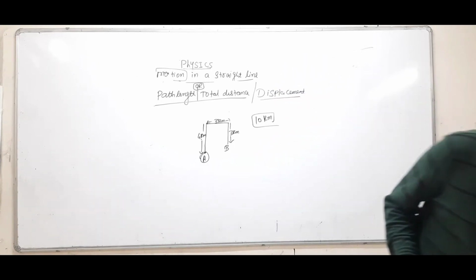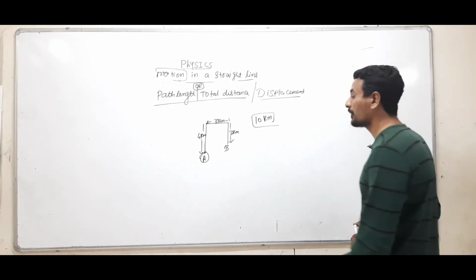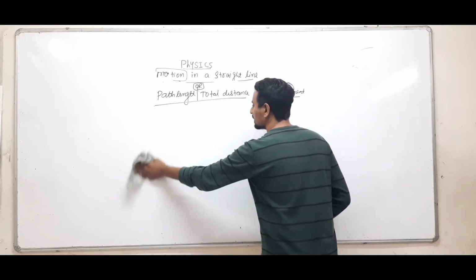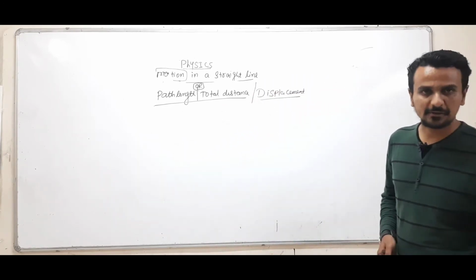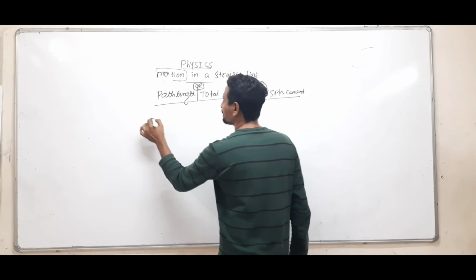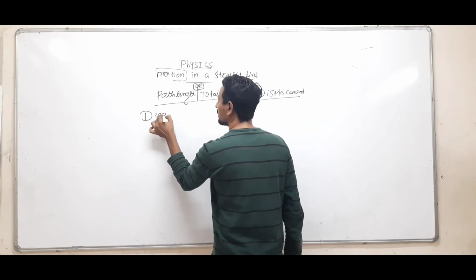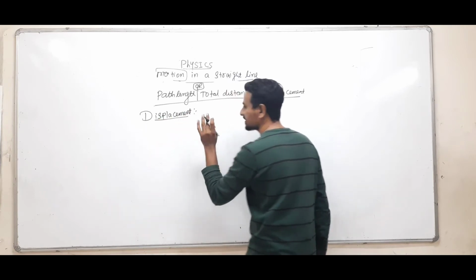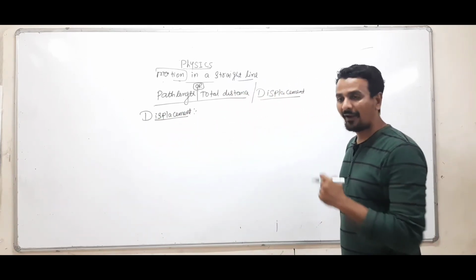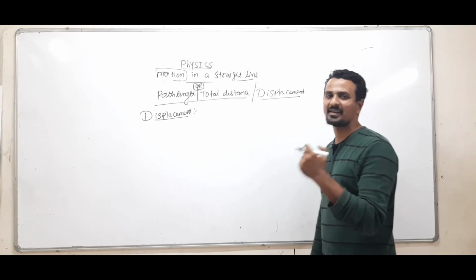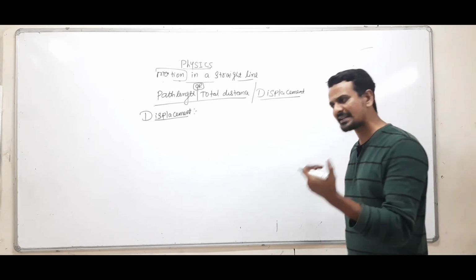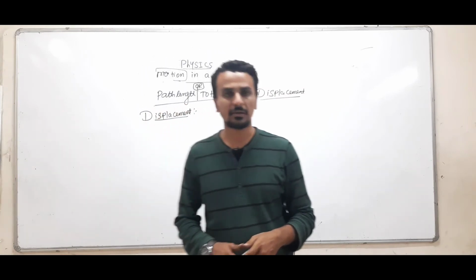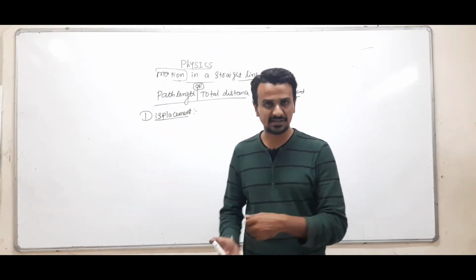Fine. Now we are going to understand displacement. What is displacement? Of course, there is a difference between distance and displacement. Mathematically, displacement means final position of the object minus initial position of the object, or you can say the shortest distance between the initial and final position of the object is termed as displacement.